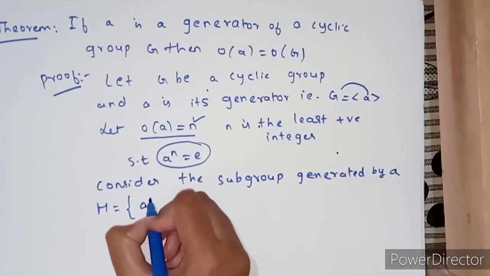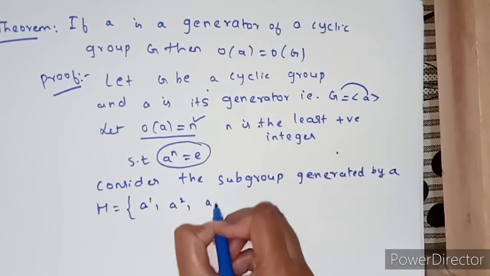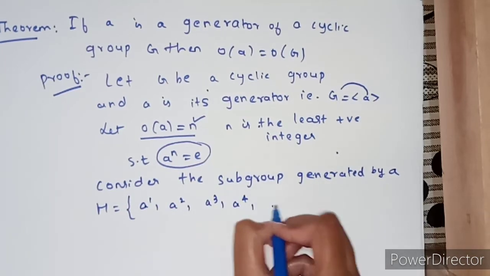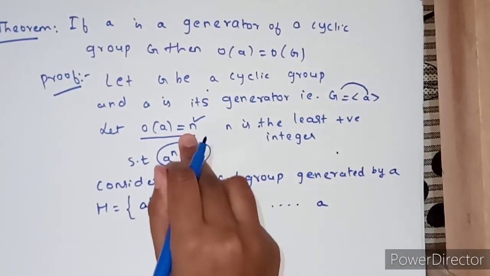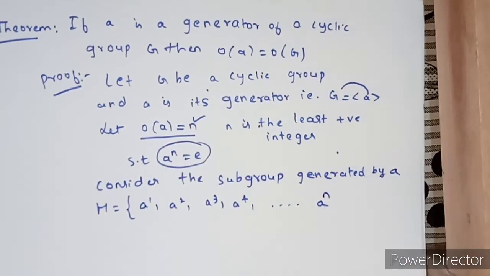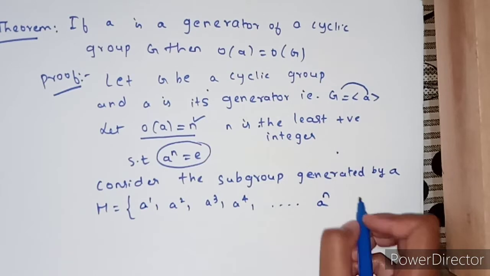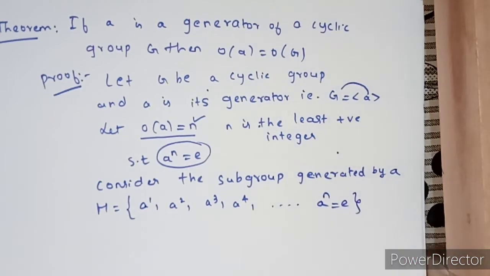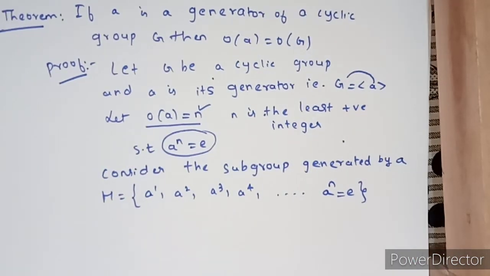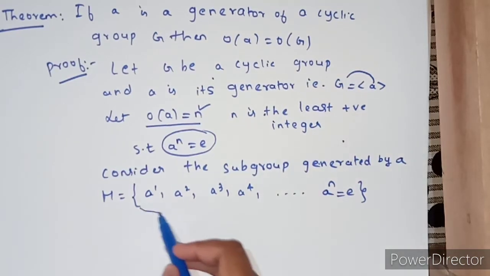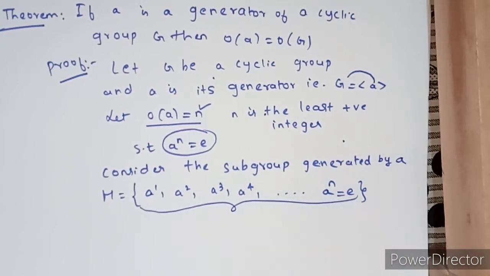A, A power 2, A power 3, A power 4, A power 5 and so on, up to A power n, since the order of A is n. So we stop at A power n, and A power n is E, right? Now the doubt is whether all these elements of H are distinct or not.